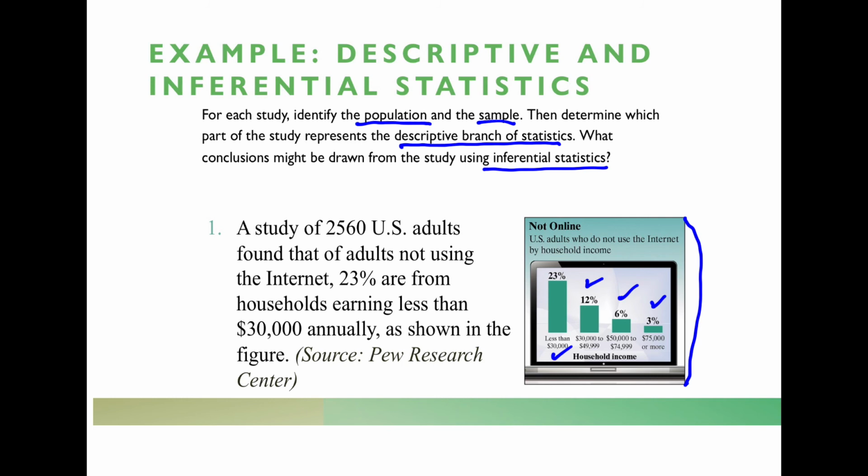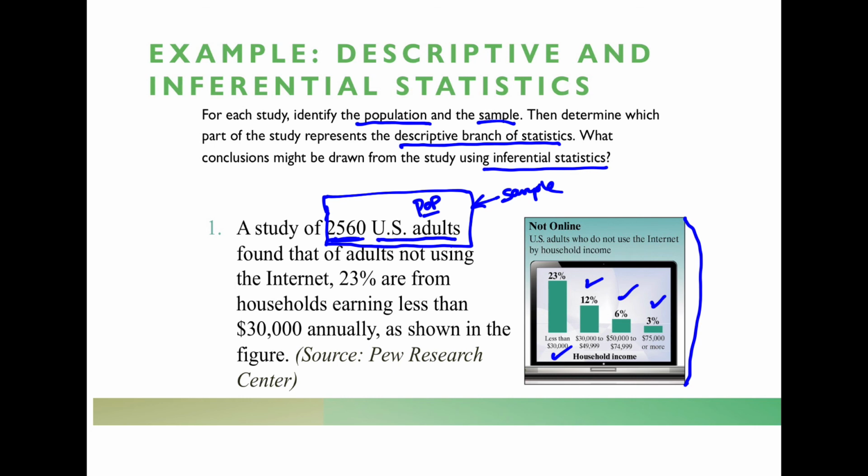Okay, so first of all, what is our population here? Well, we want to look at who did they survey, right? And so when we talk about the population, it sounds like it's just U.S. adults, right? That's all they really said, U.S. adults. So our target population here was U.S. adults, and the sample is the 2,560 U.S. adults that they talked to. So this would be the sample in this problem. Population, U.S. adults, sample is specifically the 2,560 adults that they talked to.